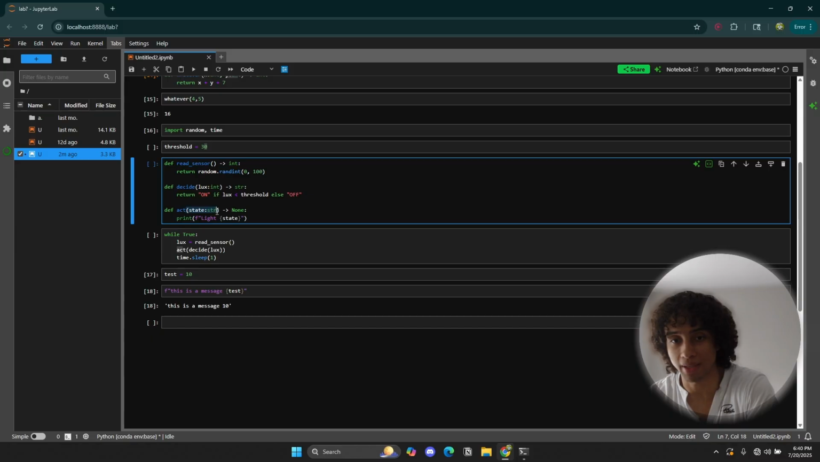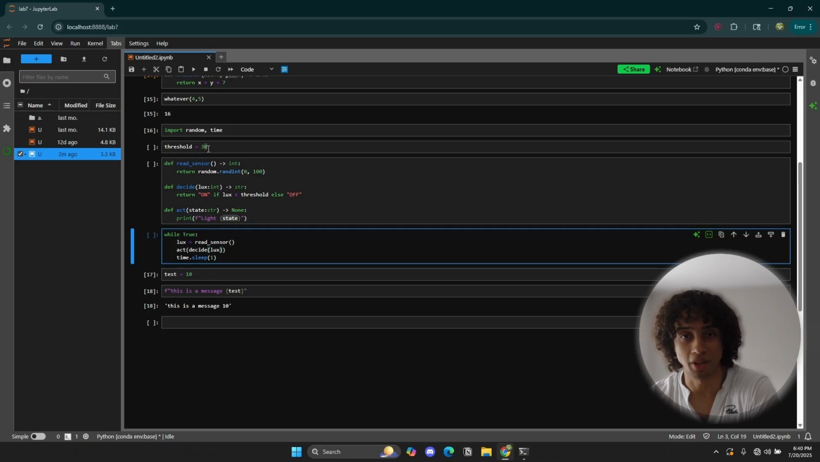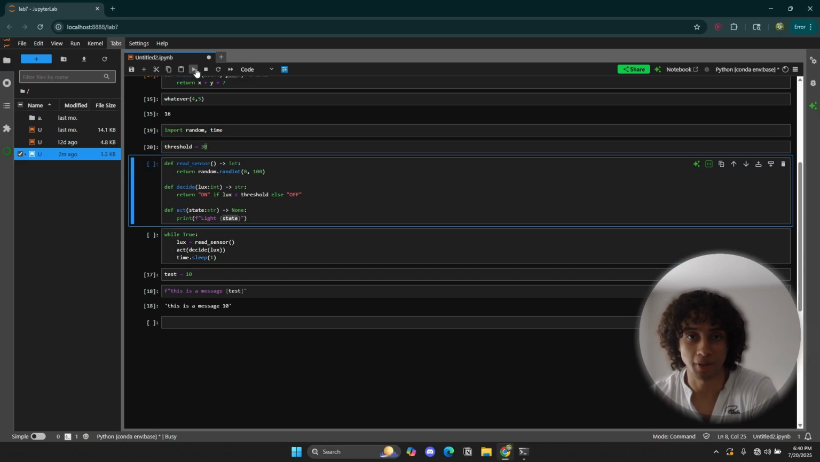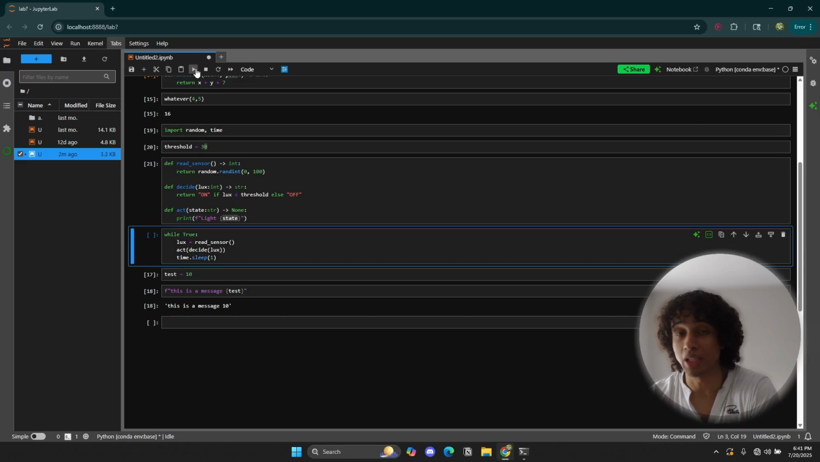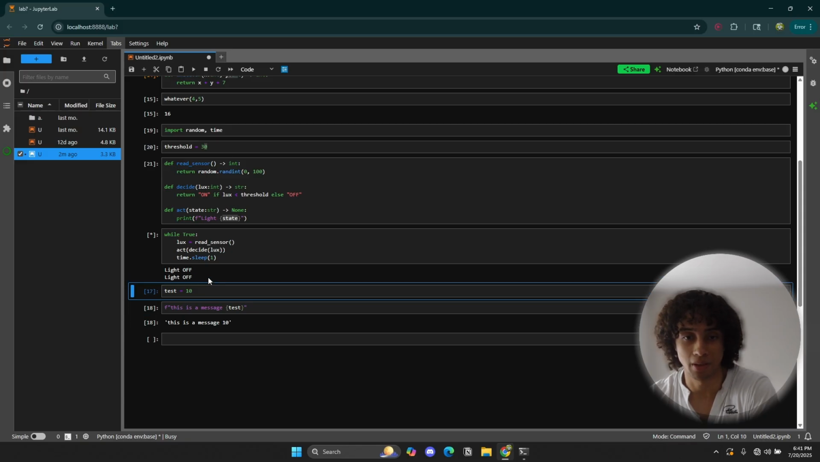On is going to be passed to our act function, and it's going to print the state. It's going to say light on. It's just going to print out a message called light on. And because this is a loop, it's going to repeat that. So let's just run it. Let's run each cell. Remember to run each and every single cell. And here you go. That's it.